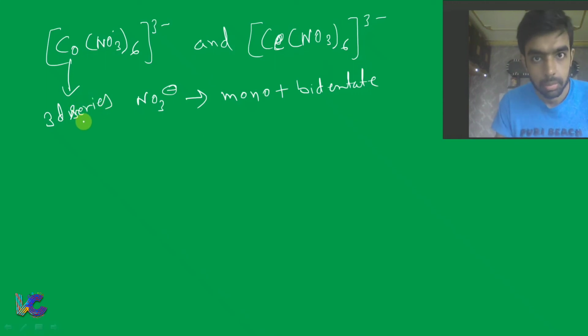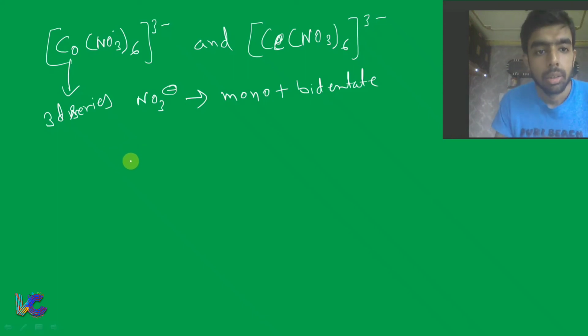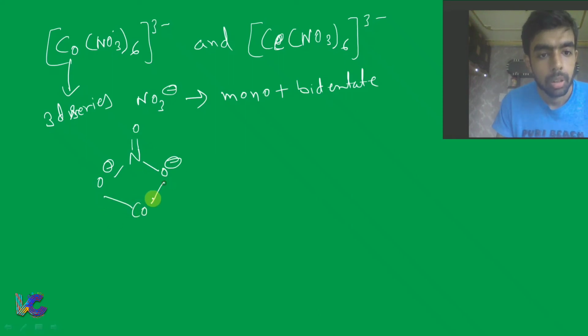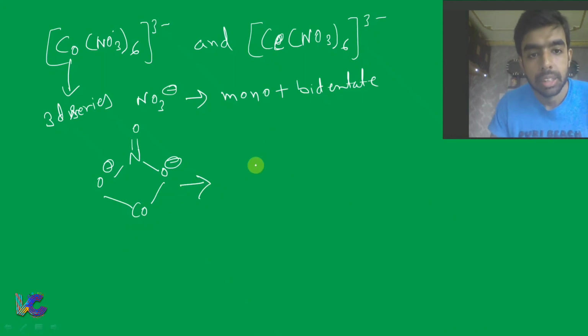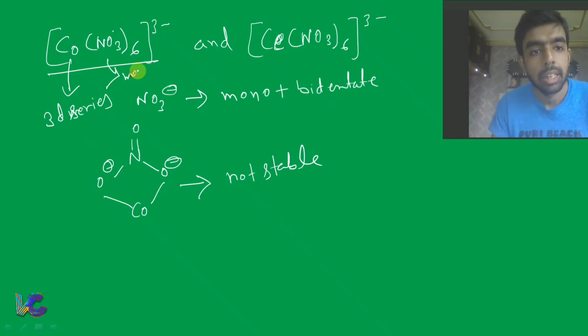I have told you earlier that CO3, NO3 minus, SO4 this kind of ligand, if this is cobalt, a 3D series element, then this 4-membered chelate ring is not stable. That means in this compound the NO3 minus will act as a monodentate ligand. It will not show bidentate character.